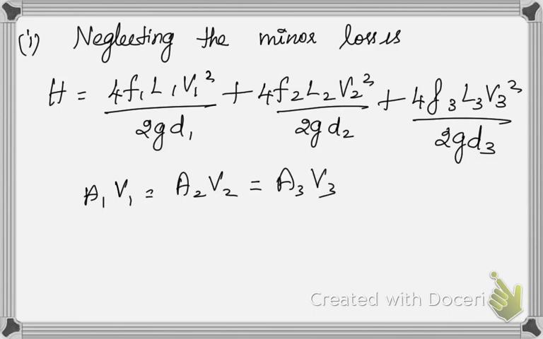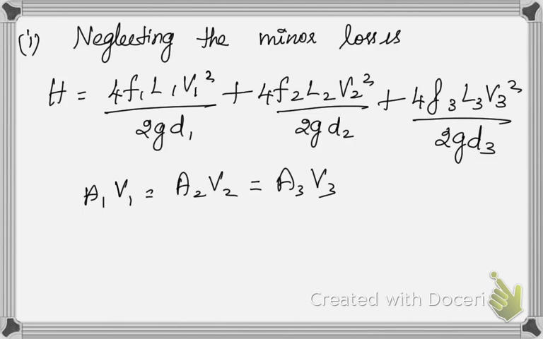Okay, so we can establish a relationship between V1 and V2 or V2 and V3, and we can keep all the terms together, that is V2 in terms of V1, V3 in terms of V1. So we can do it and we can keep the same thing. We can determine our V1 and then we can determine our discharge. So it is going to be a very easier one.